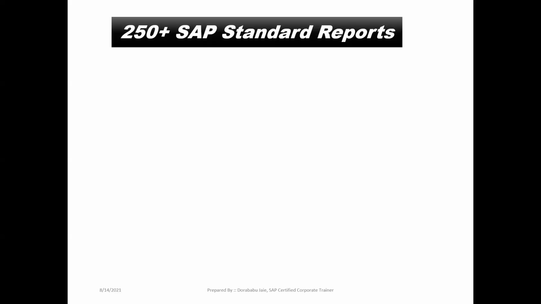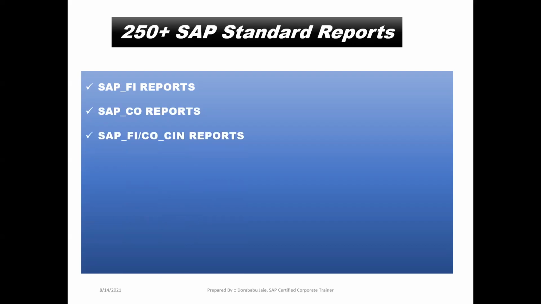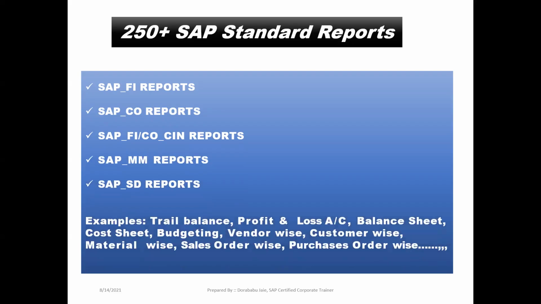Here I'm going to explain 250 plus SAP standard reports. On the total, I'm going to explain 250 plus SAP standard reports. In that, by default we will have FI reports, SAP CO reports, SAP MM reports, and SAP SD reports. Here you can check the examples.